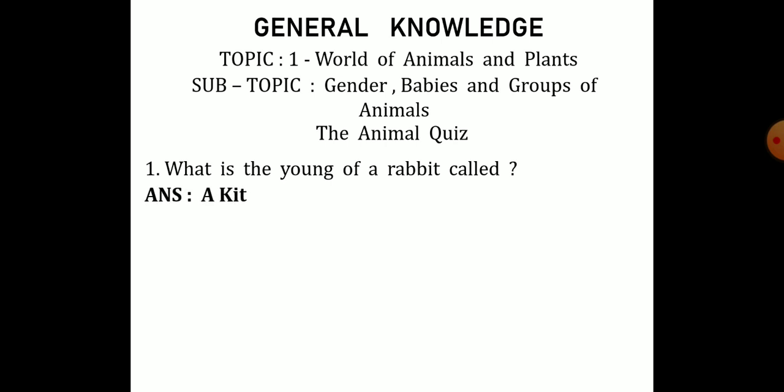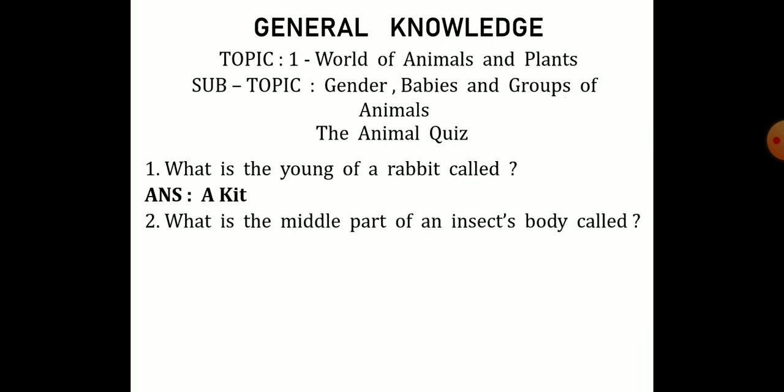You can also say a kitten or a bunny, but out of the three, any one you can write, that is a kit. Now the second question is, what is the middle part of an insect's body called? The answer is thorax.